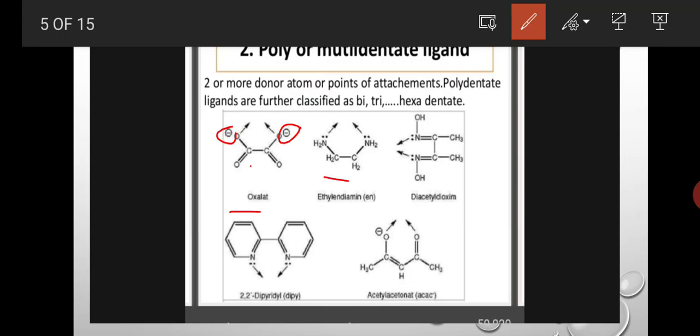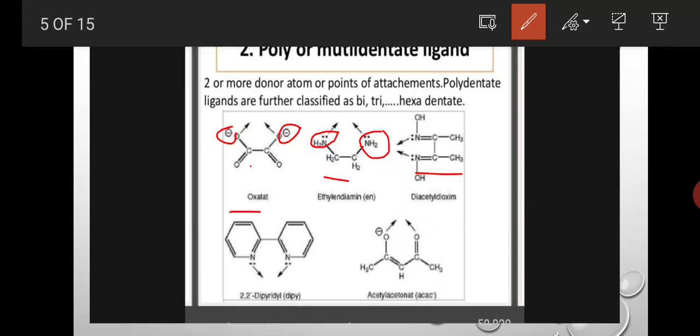And next is ethylene diamine. Ethylene diamine is also having two donor sites, NH2 and NH2, so two nitrogens are the donor atoms. So two electron donating sites are present, so this ethylene diamine is also a bidentate ligand.